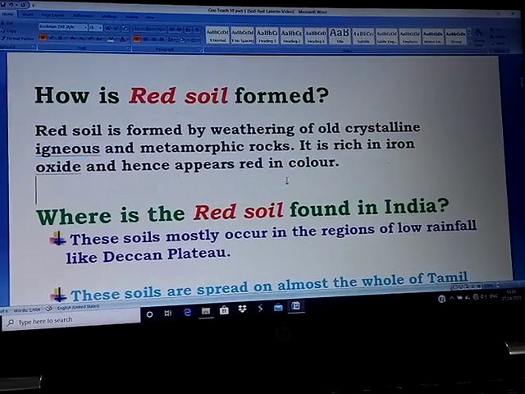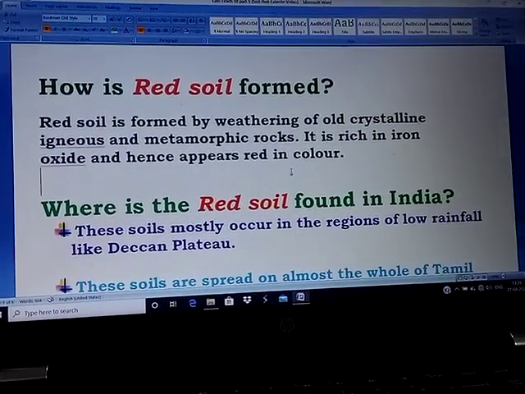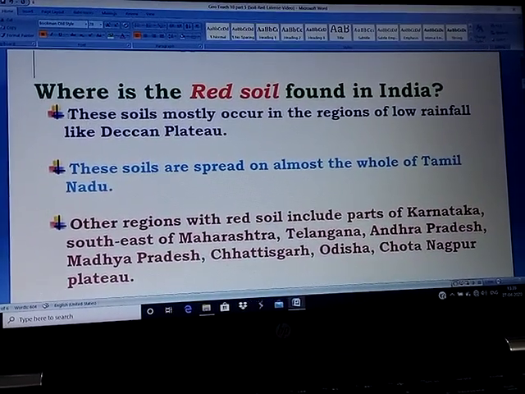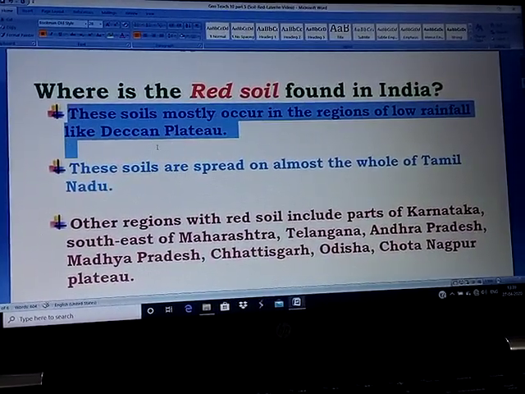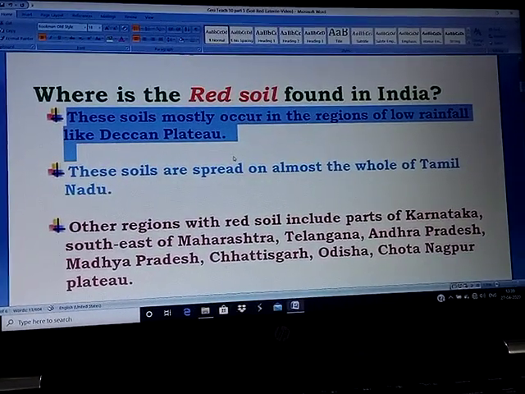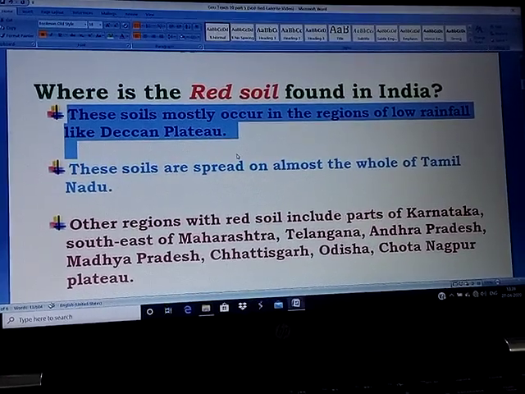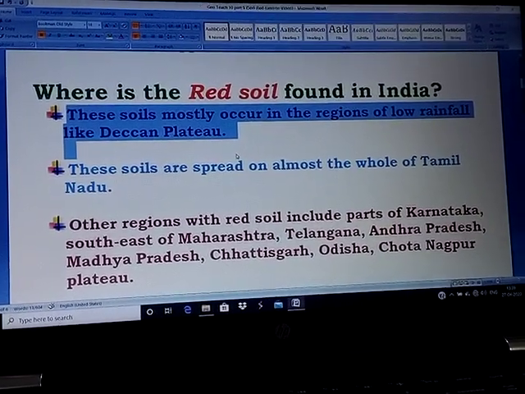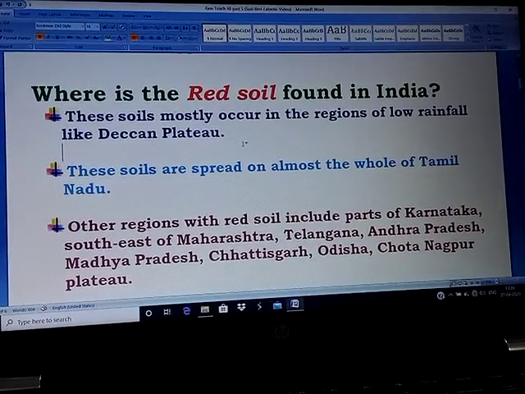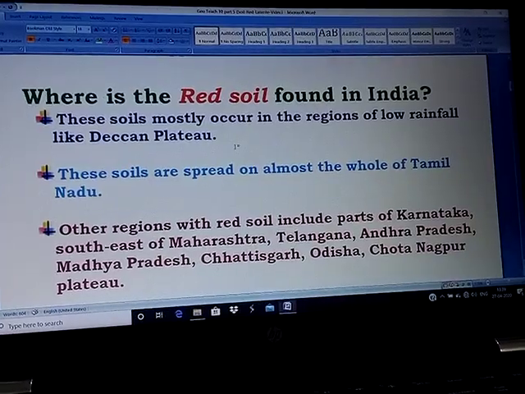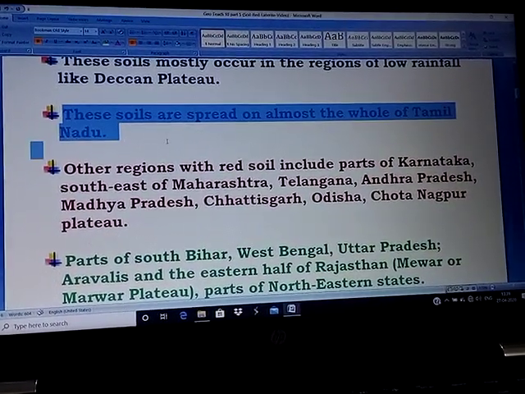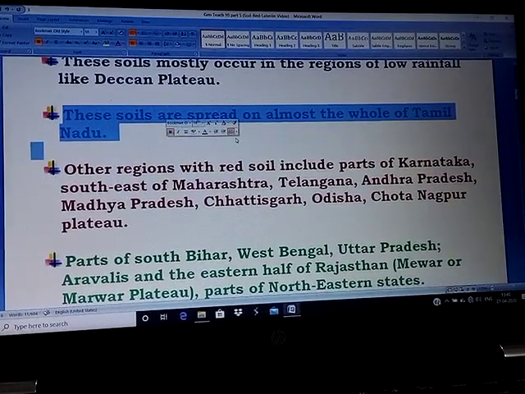Which parts of India is red soil found in? These soils mostly occur in regions of low rainfall like the Deccan Plateau. Remember the Deccan Plateau: during the monsoon season it is in the rain shadow of the Western Ghats. Therefore the rainfall is little. These soils are also spread over almost the whole of Tamil Nadu.